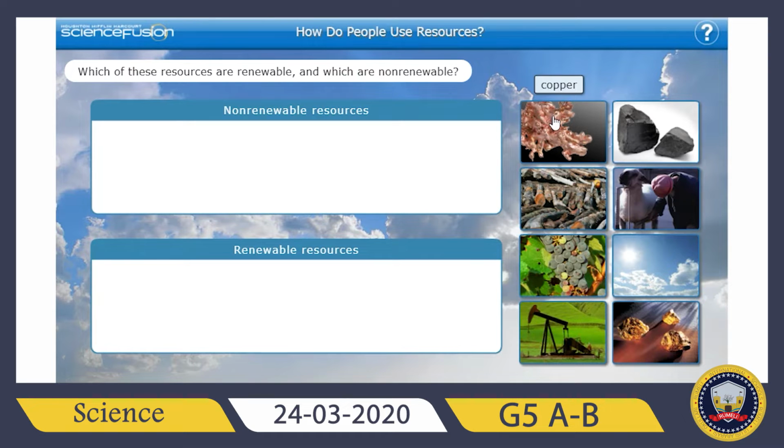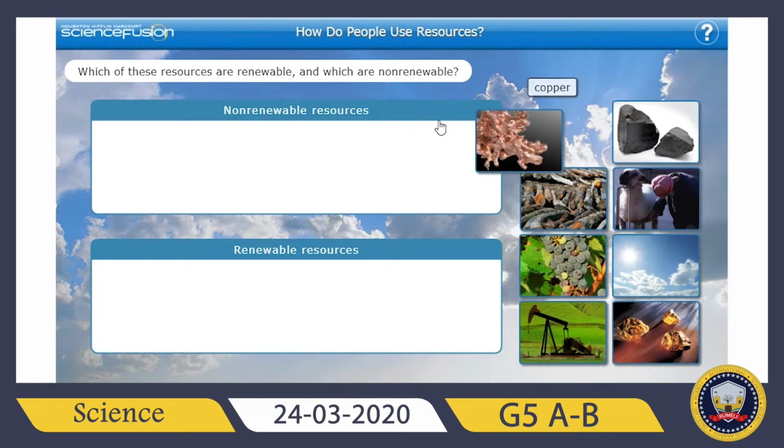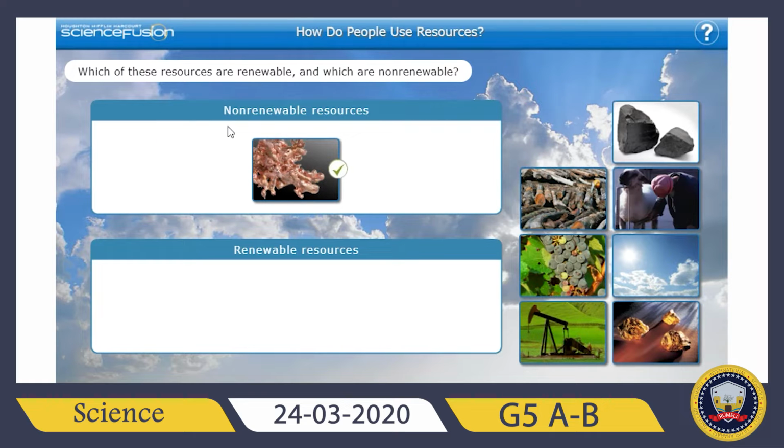We have copper. Copper is a really important metal. We are using copper in electricity for making wires or making coins, and it is a non-renewable resource. Okay, if you can, please stop the video and give your answers and then revise them with me.